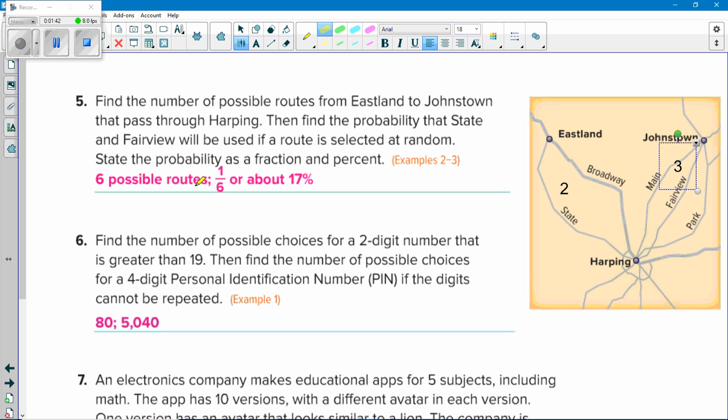There's 6 possible routes. Now, how many ways could I use State? Well, State's 1 road, so that's 1 choice. And then Fairview, that's 1 choice here. 1 times 1 is 1. So 1 out of 6.